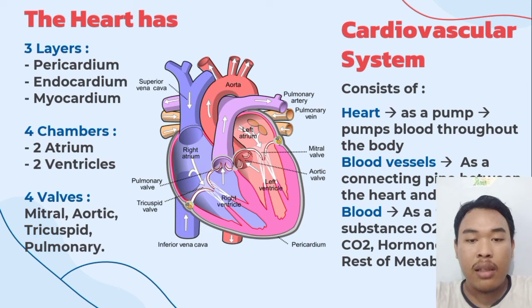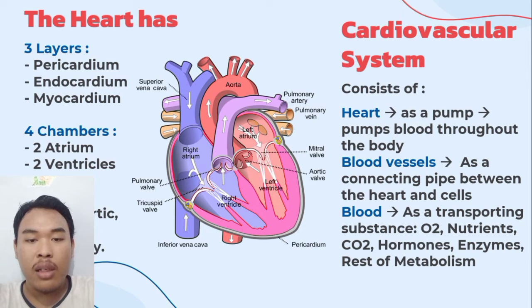The heart has three layers: pericardium, endocardium, and myocardium, and four chambers, two atrium and two ventricles, four valves: mitral, aortic, tricuspid, and pulmonary. Cardiovascular system consists of heart as a pump blood throughout the body, blood vessels as a connecting pipe between the heart and cells, blood as a transporting substance, oxygen, nutrients, CO2, hormones, enzymes, and rest of the metabolism.